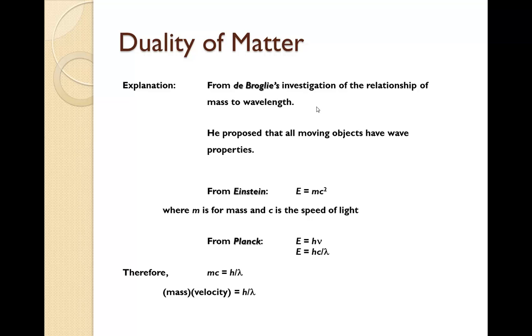So let's talk about the duality of matter. From deBroglie's investigation of the relationship of mass and wavelength, he proposed that all moving objects have wave properties. We learned from Einstein that E is equal to mc squared. m is the mass, while c is the speed of light, 3.0 times 10 to the 8th meters per second. We also learned from Planck that the energy is Planck's constant times the frequency.